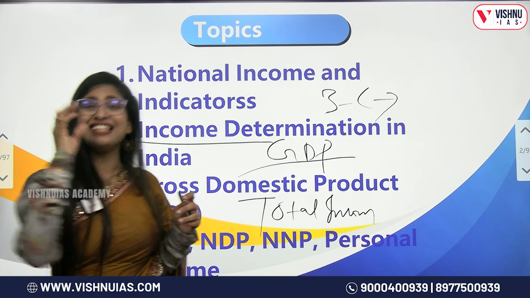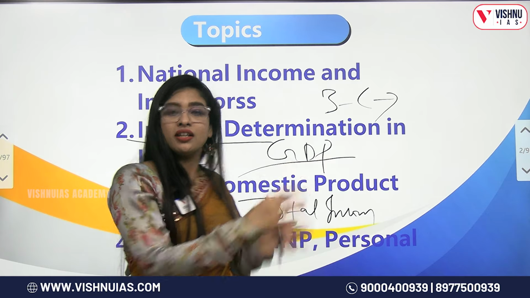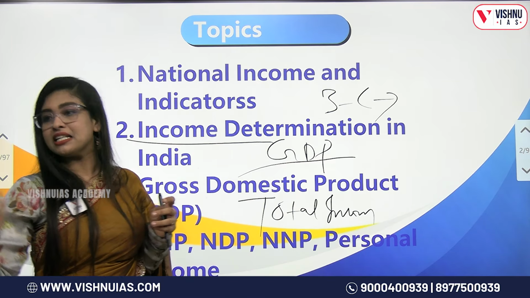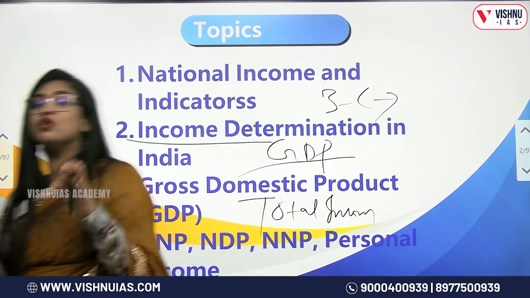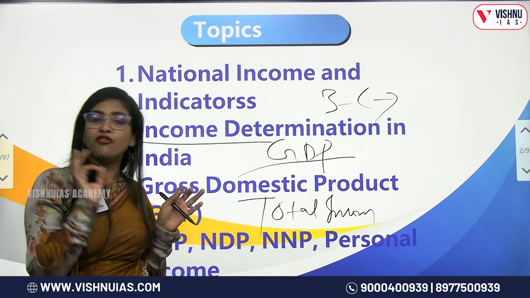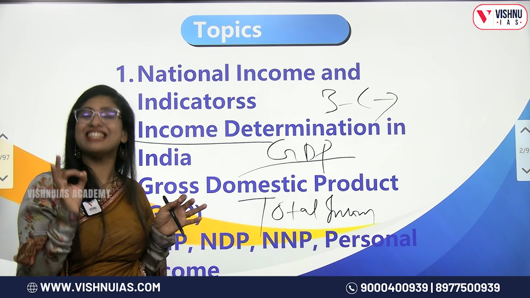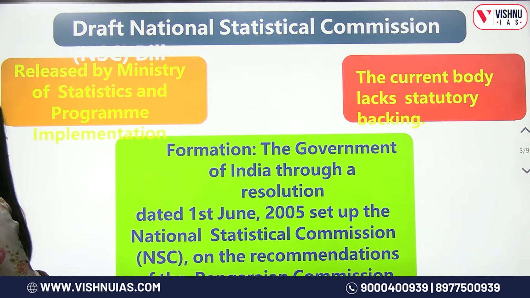And now there is a definition given for national income. It is defined as what? National income is defined as the value of all final goods and services produced by the country in a certain year.